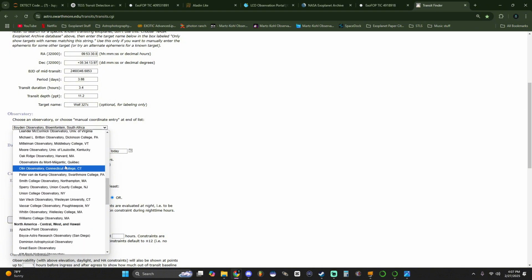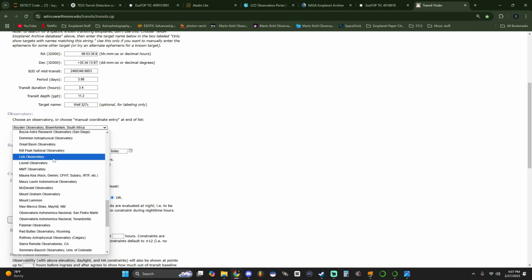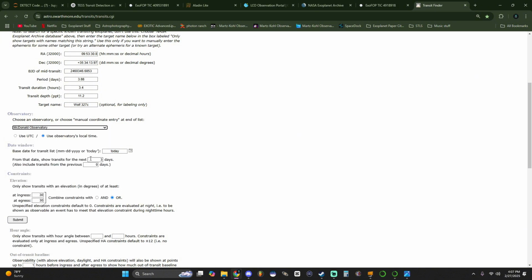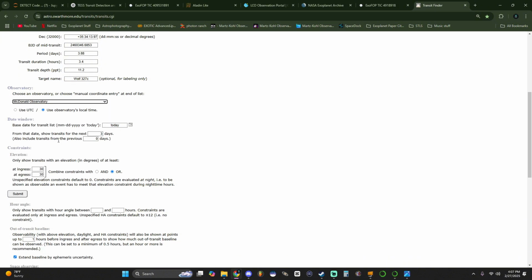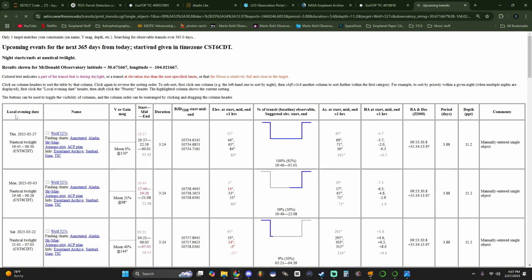I want to try observing it in the United States. So we're going to schedule for McDonald. So we're going to look for Central West Hawaii scopes, and here you can see McDonald Observatory. And so we're going to set some constraints because these are just the default constraints that LCO already has. We're going to check the dates for the next 200. Actually, no, we're going to do 365 days, so like another year. So we're going to submit, and it's going to automatically give us a constraint here.